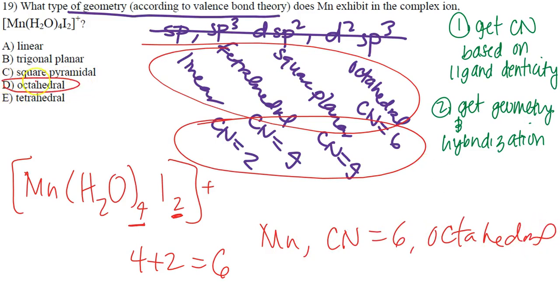Again, this is a memorization type question. If you know it, you will get the question right and you will move on, right? There is no real partial credit with this one. How can you get partial credit if you get tetrahedral, square pyramidal, right? All the rest of them are incorrect. And so for this one, there's not, again, much work for you to show. Some folks will just count 4 plus 2 and just look at the overall ligand sheet on their own, count the 4 plus 2, realize it's 6, and just circle D. And there's nothing wrong with that, okay?